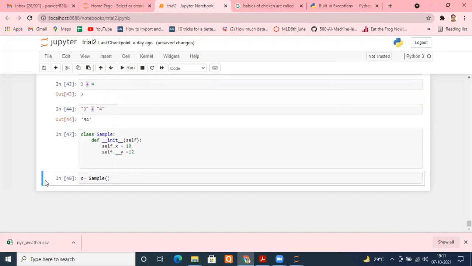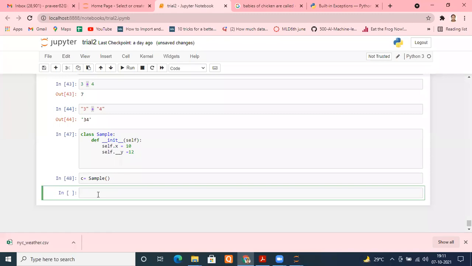Now you know how to see what variables are available to us. Remember how we do that? c, then dot, then tab. Let me press tab. How many variables am I getting? I'm just pressing tab after the dot, and directly it is showing that you have one variable only, that is x. So where has y gone? y has become private. It is not accessible.